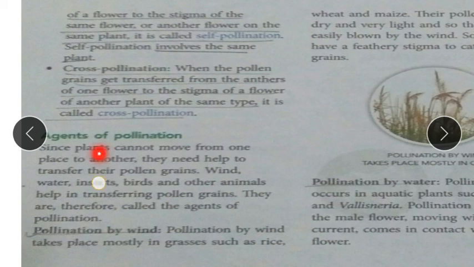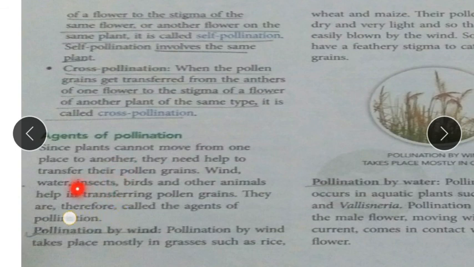Plants cannot move from one place to another. Plants do not have legs that they can move. So they need help to transfer their pollen grains. Wind, water, insects, birds and other animals help in transferring pollen grains. So these are the agents, children, those that help to transfer the pollen grains.